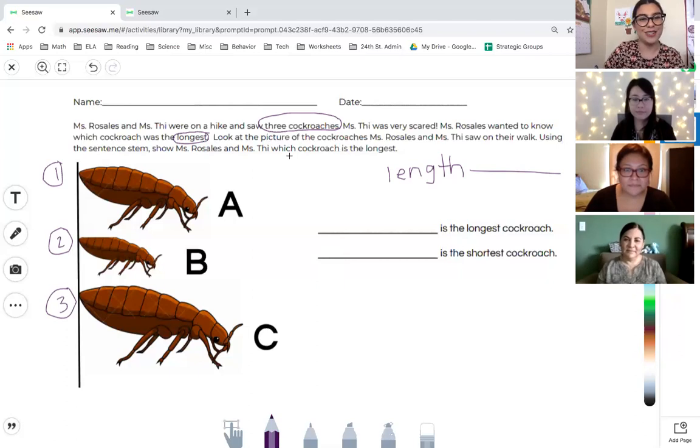All right, so let's go to our third read. In our third read, we're going to ask ourselves, what do we need to figure out?